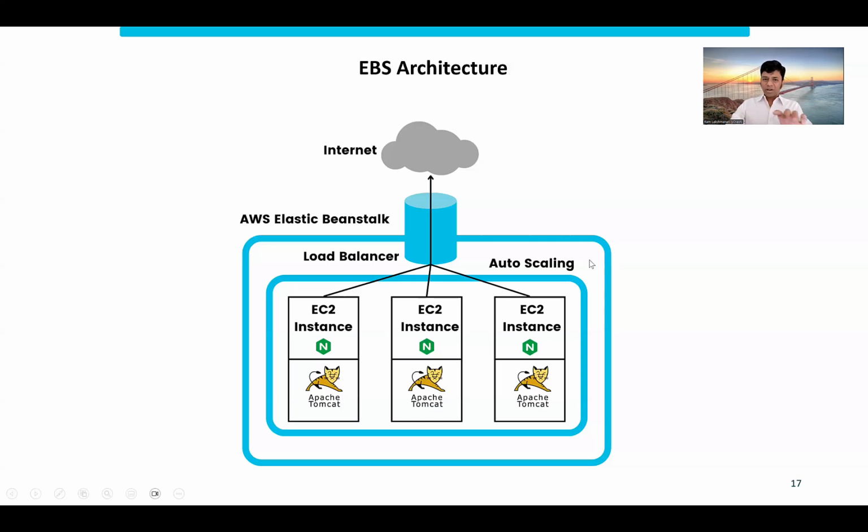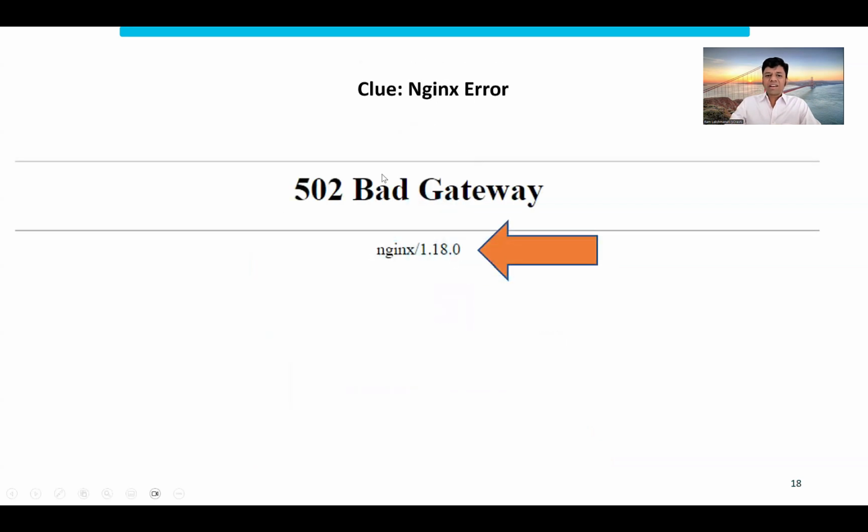I'll just give a 1-minute overview of what this EBS architecture looks like. It is nothing fancy. It's very similar to the containerization architecture we are all used to. At the very forefront, there is an AWS Elastic Load Balancer, which distributes the traffic to each EC2 instance. Each EC2 instance has an Nginx web server, and then an Apache Tomcat application server. This is where the code is running. And these EC2 containers can scale up and scale down based on the traffic, right? A typical container architecture.